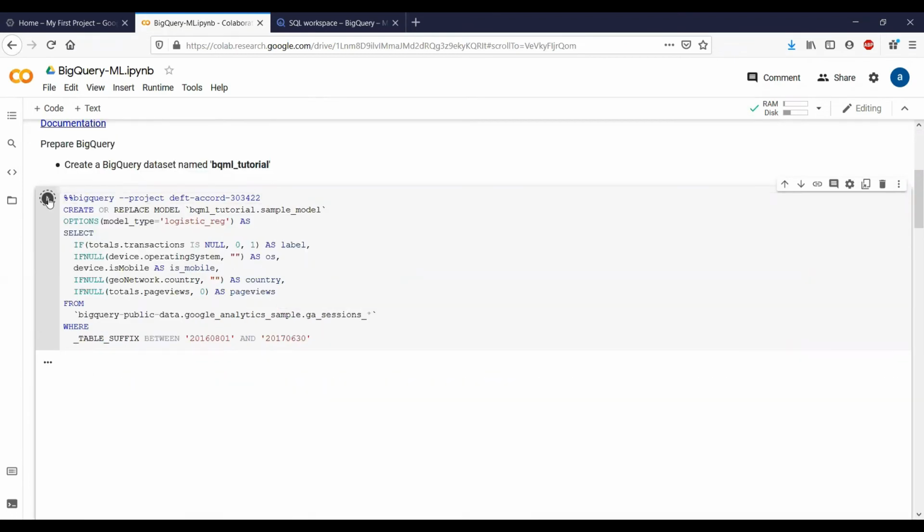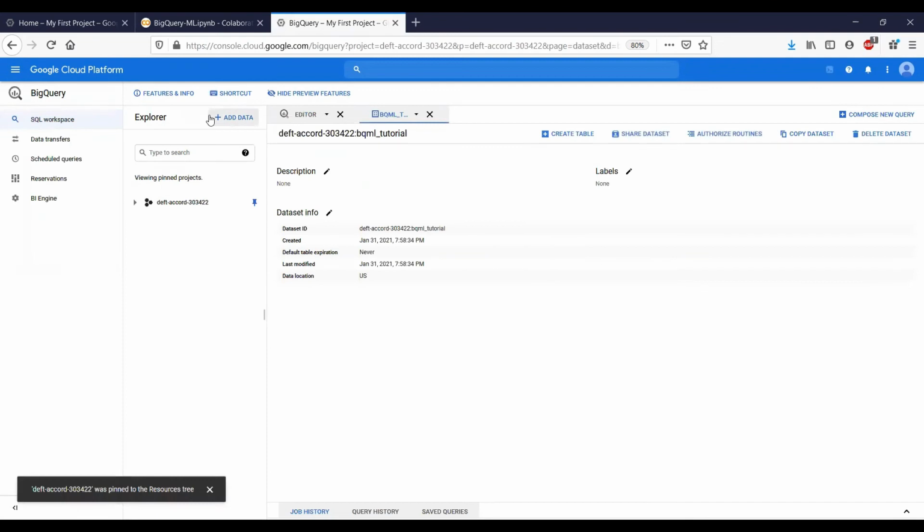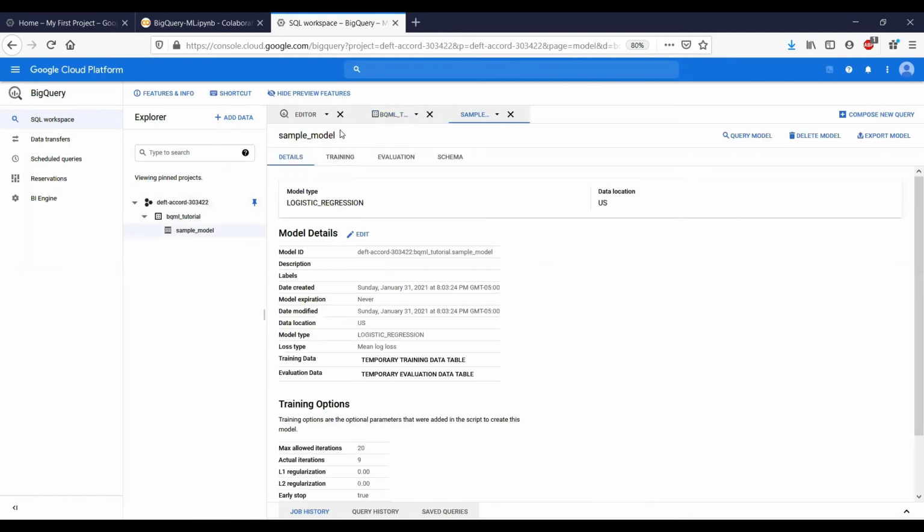So now once it's executed, we can switch back to our BigQuery console on the Google Cloud. So let's go ahead and see what it looks like. Now if I go over to BigQuery and I open up the model, you can see that I have my model details here. It says that model type is logistic regression and it's showing all the training options and the model details.